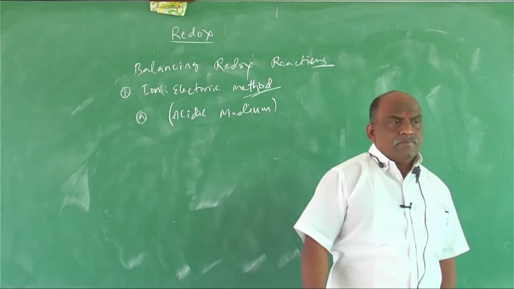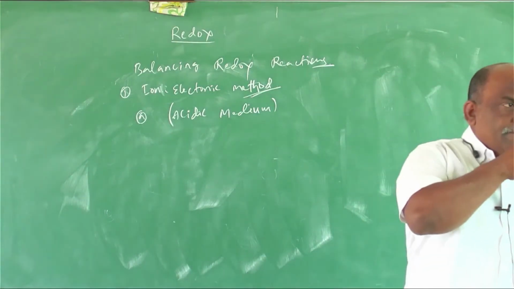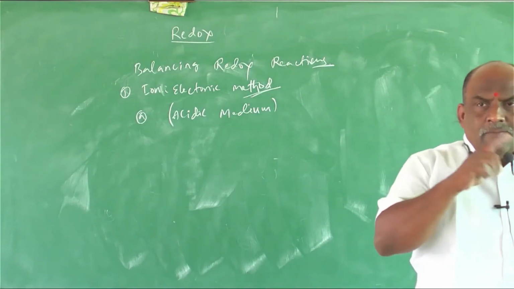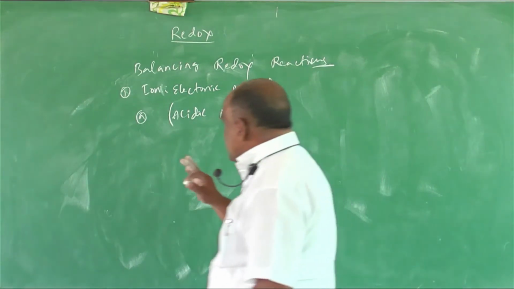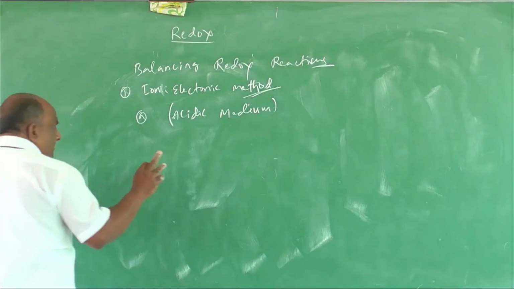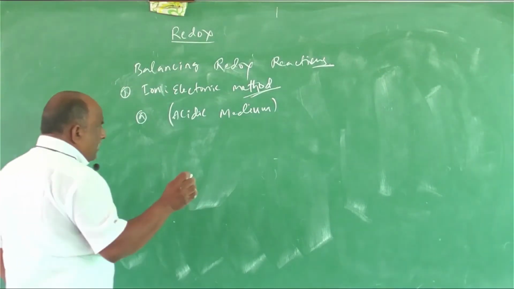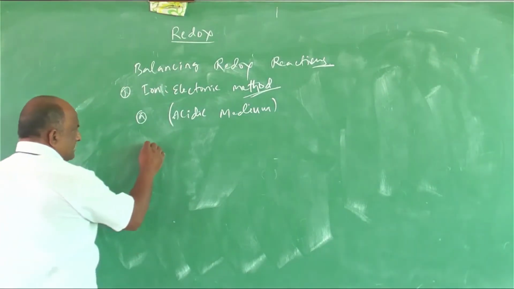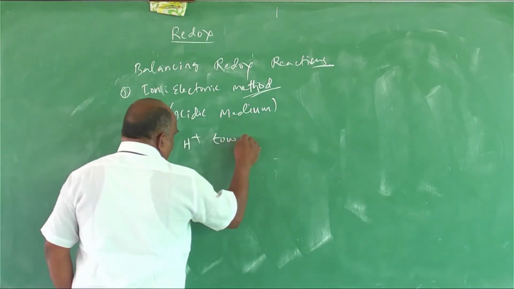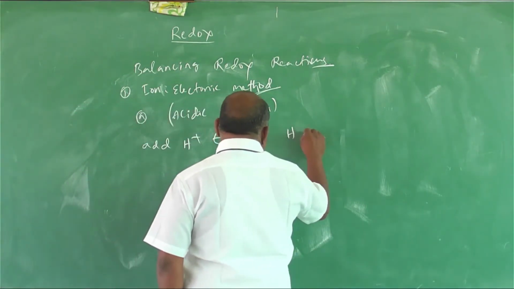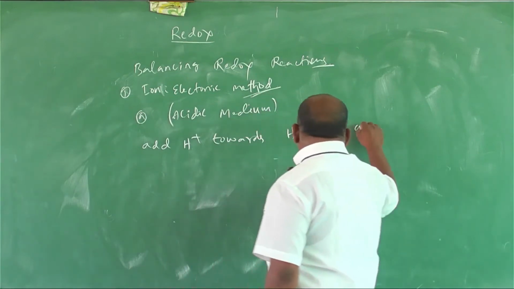What to do in acidic medium? While balancing redox, I will give only simple 2 points regarding this. With respect to the 2 points, you have to balance whatever the reactions were. Add H+ towards H atoms or less.